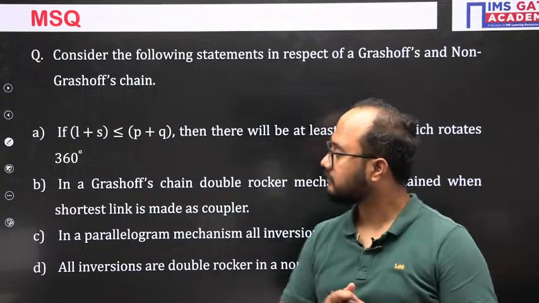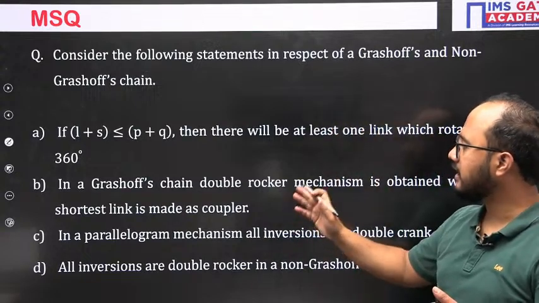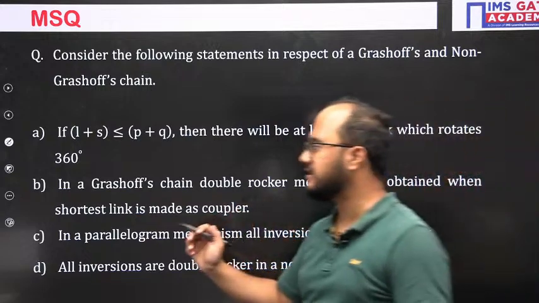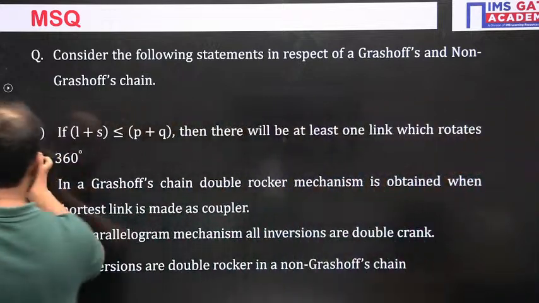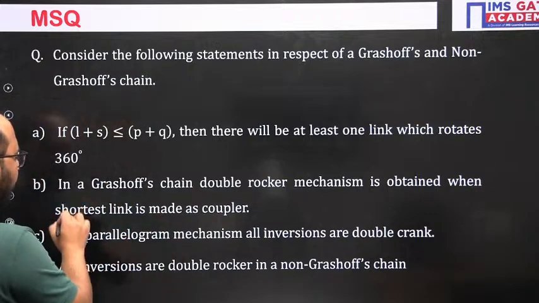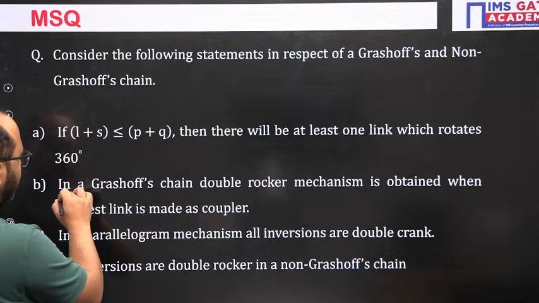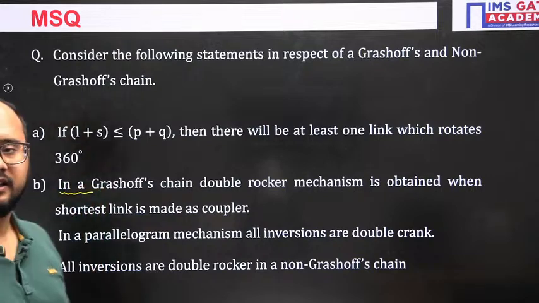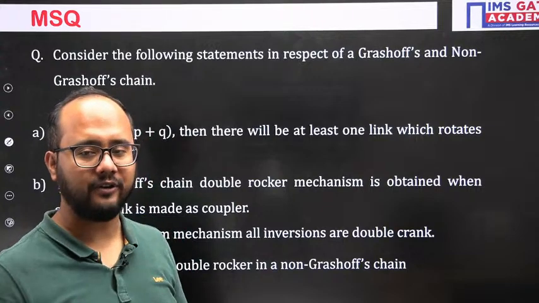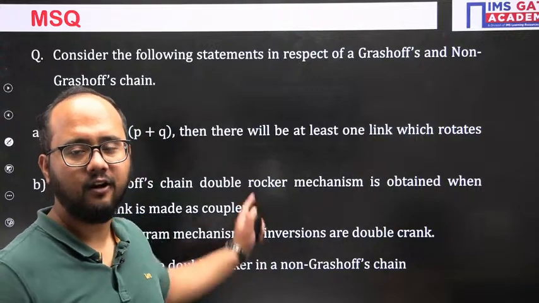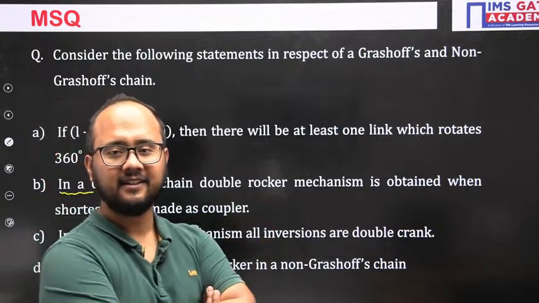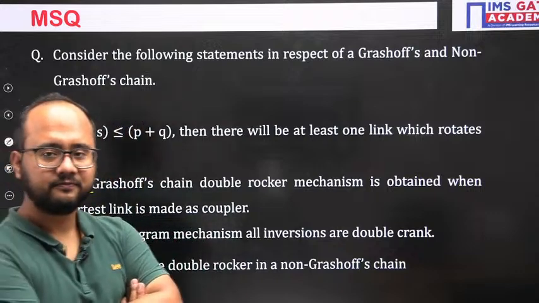Now, in Grashof chain, double rocker mechanism is obtained when shortest link is made as coupler. Now, this is the statement where most of the students will make a mistake. If you please carefully read this statement, this option B. Okay, tell me, option B is correct or not? Forget about other options. First everyone tell me, option B is correct or not? Is it correct? Option B, yes or no?